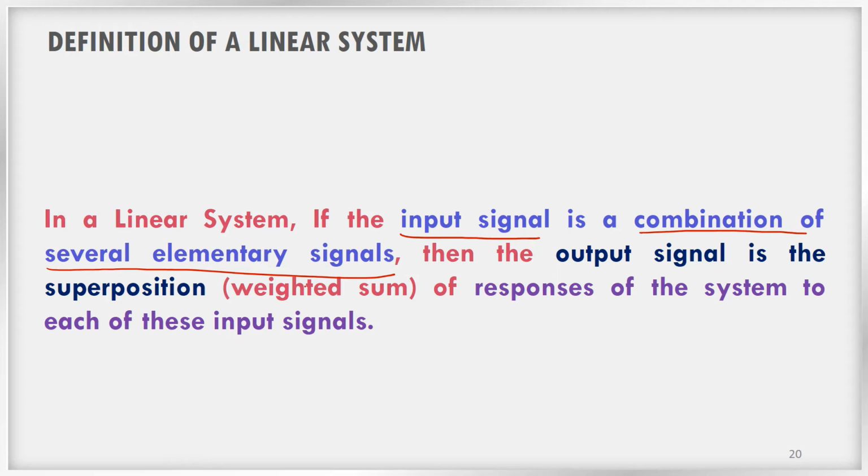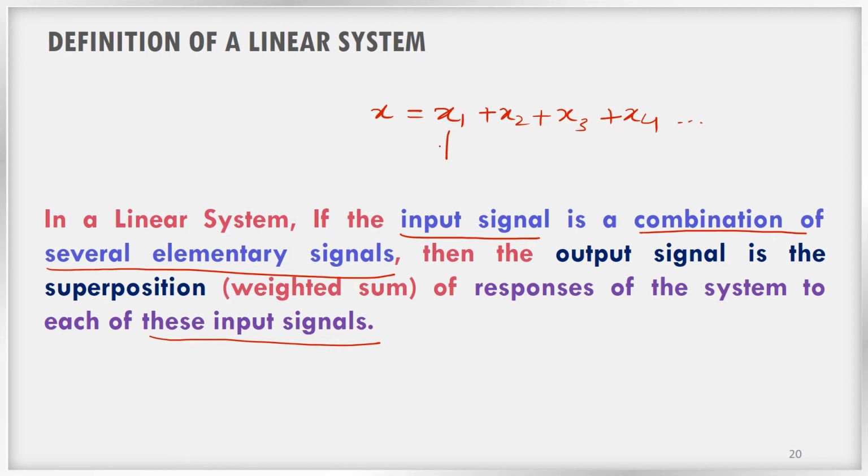If the input signal to that system is a combination of several elementary signals, for example, the signal x is a combination of x1, x2, x3, x4, and so on, then the output signal will be the superposition or weighted sum of the responses of the system to each of these input signals.